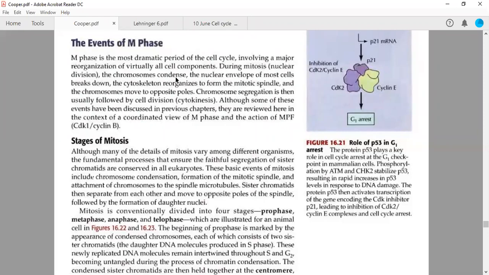See, when we talk in terms of interphase, or simply I want to tell you that there are two major phases of cell cycle. One is called interphase, involving your G1, S, G2, and the second phase is called M phase.